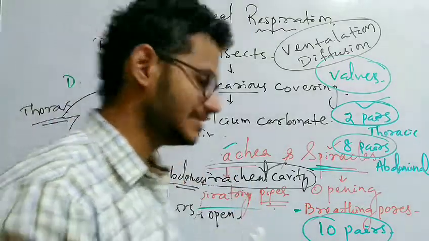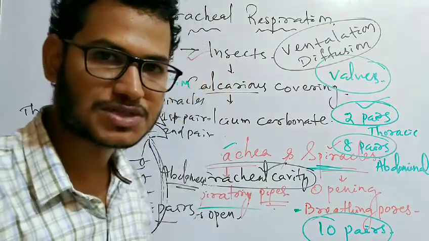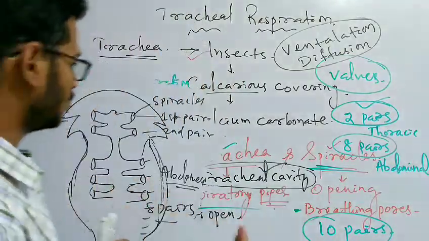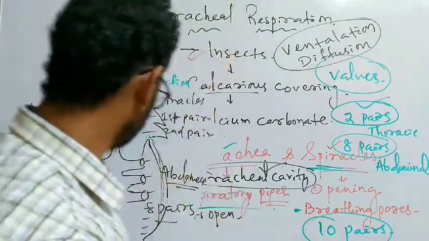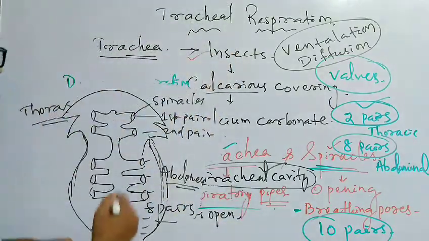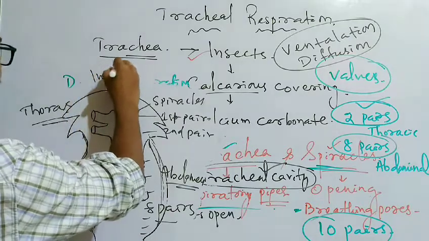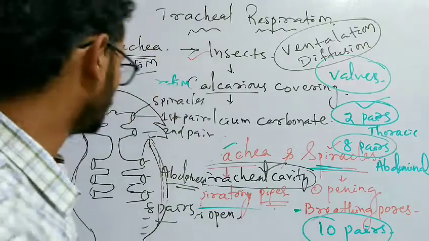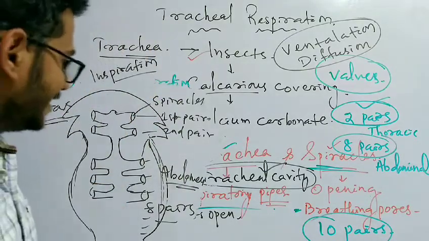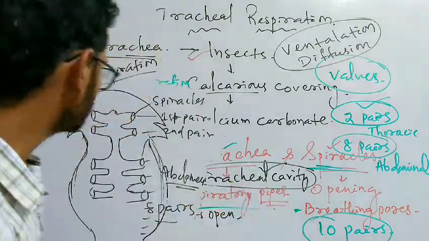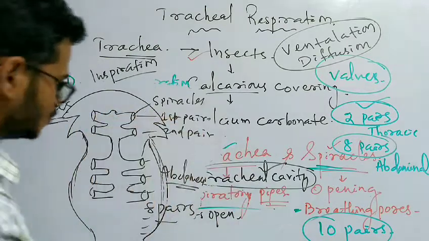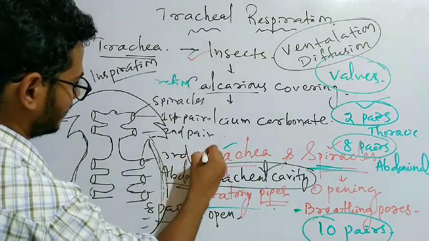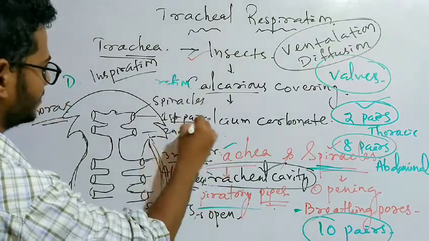We have studied that the first and third pair of spiracles open only during expiration. All of them take part during inspiration. During taking of air, all the spiracles are open in the cockroach, but during giving out of the used air, only the first and the third pair of spiracles remain open.